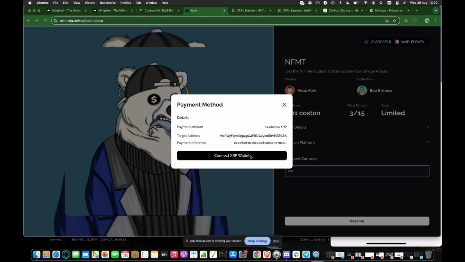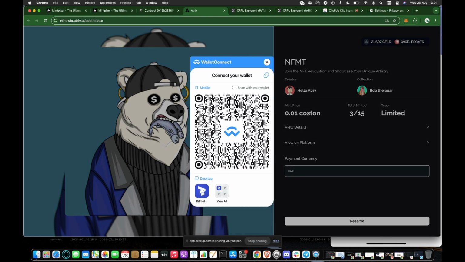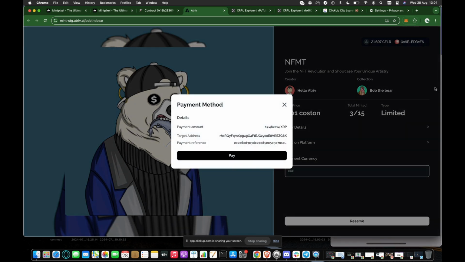So I'm going to connect my Bifrost wallet to make the XRP payment. Connect. I have my wallets here.